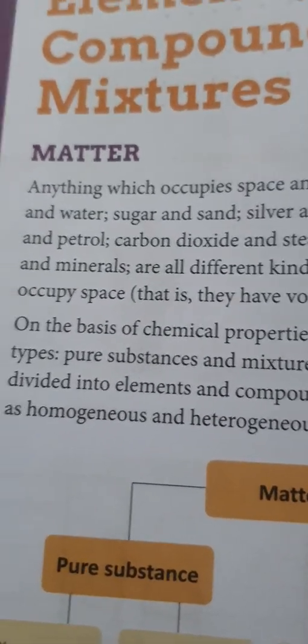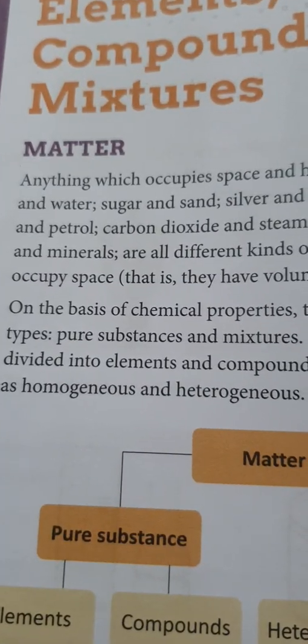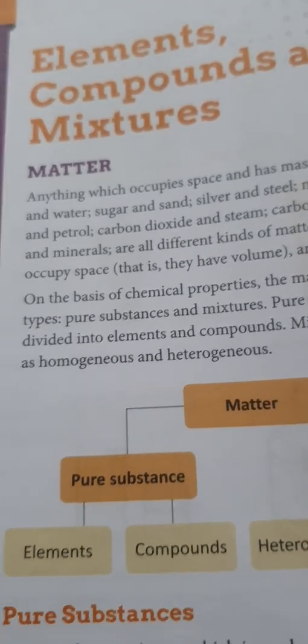Different kinds of matter can combine to form substances that may not resemble any of the original ingredients.